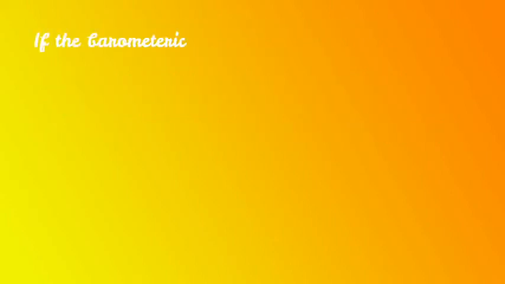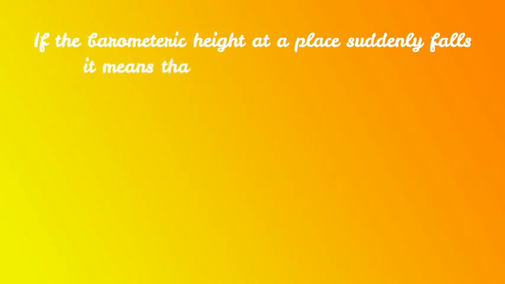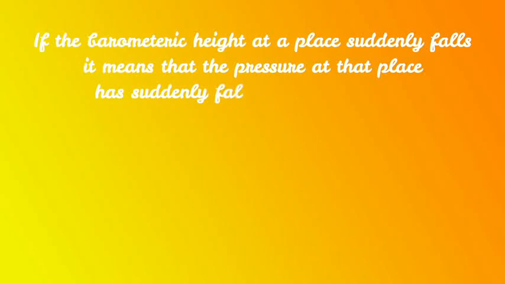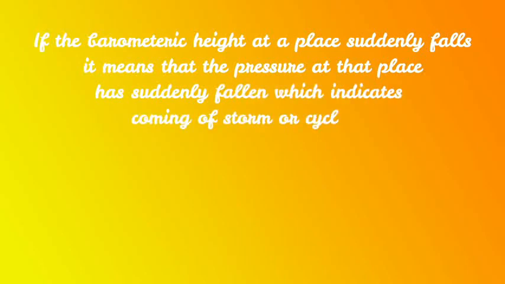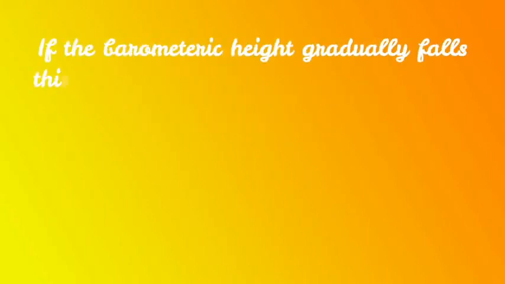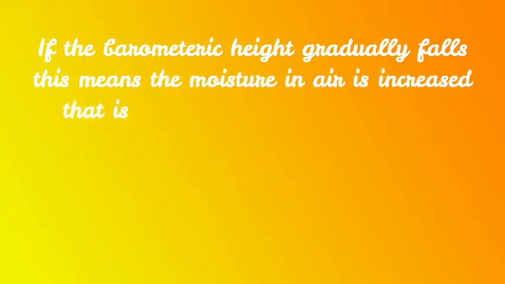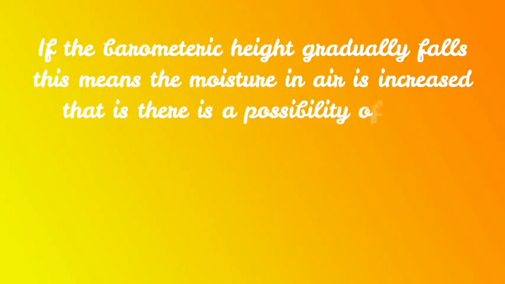If the barometric height at a place suddenly falls, it means that the pressure at that place has suddenly fallen, which indicates the coming of storm or cyclone. If the barometric height gradually falls, it indicates that the moisture is increasing, that is, there is a possibility of rain.